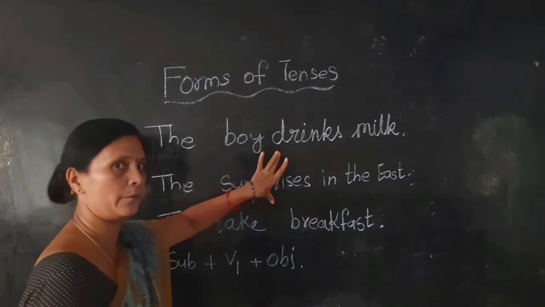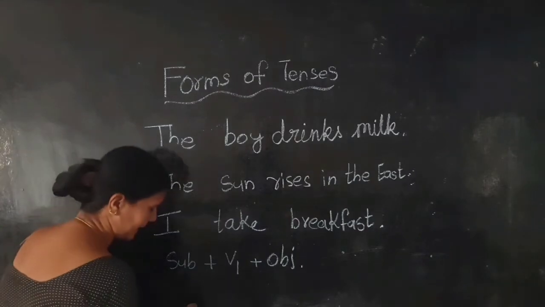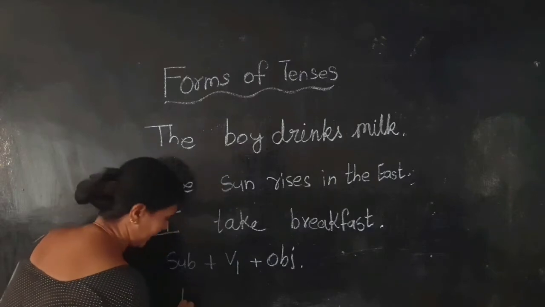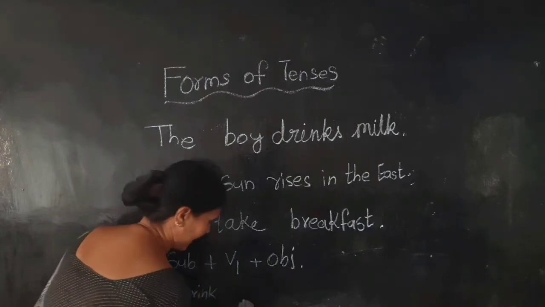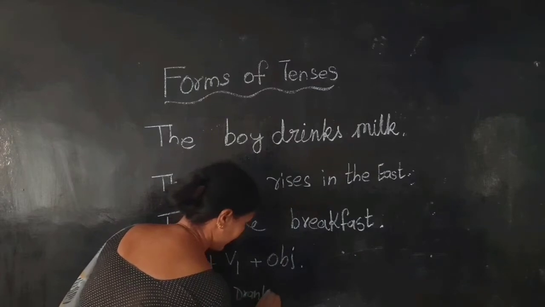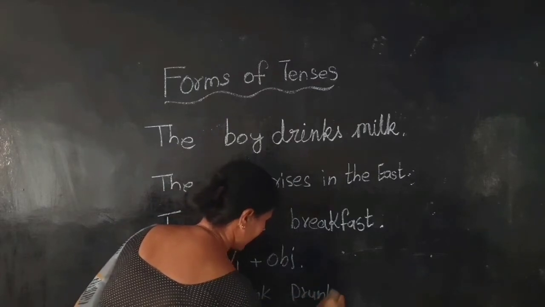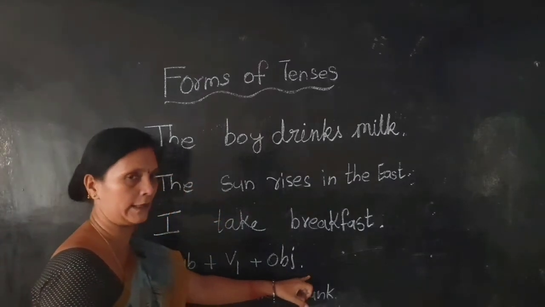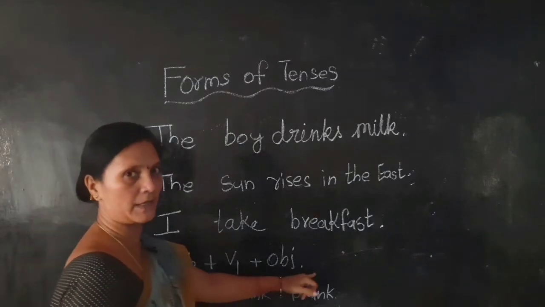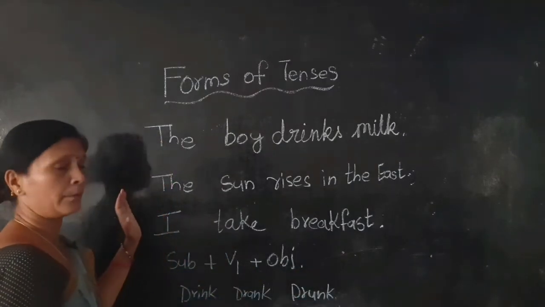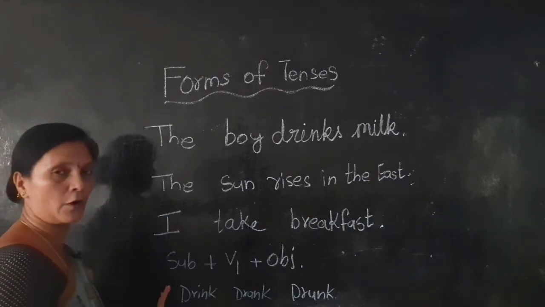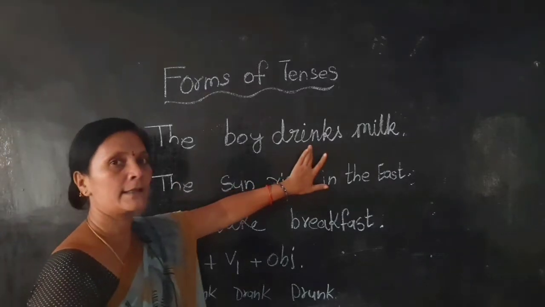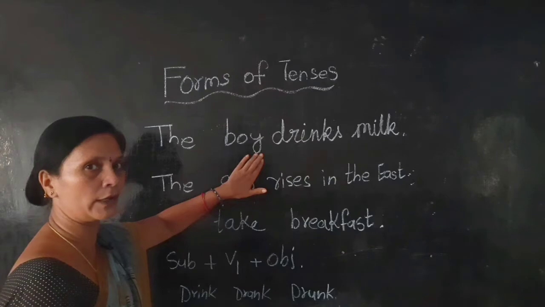Verb V1 is the present form. In verb forms, as I already told you in the previous class, V1 means present tense: drink, drank, drunk. These are the verb forms, V1, V2, V3: present tense, past tense, past participle. So in simple present we are using the verb form V1, the present form of the verb. The boy drinks milk. He is already doing it, it is a truth.